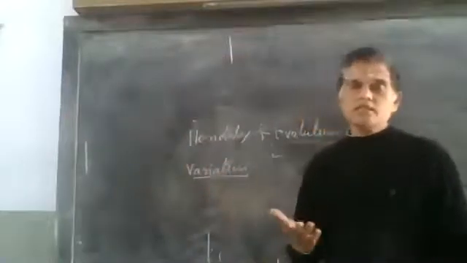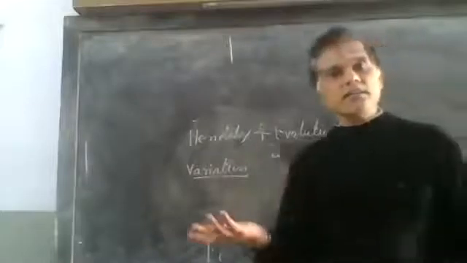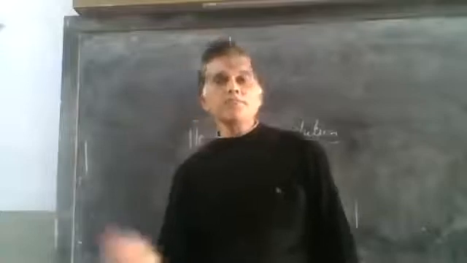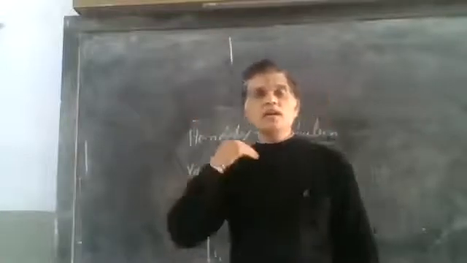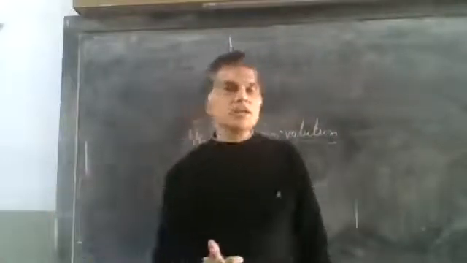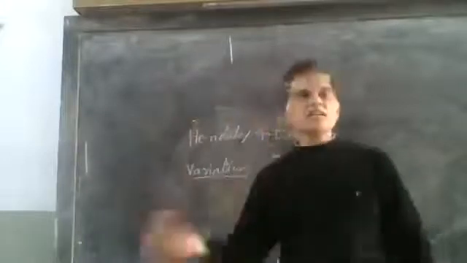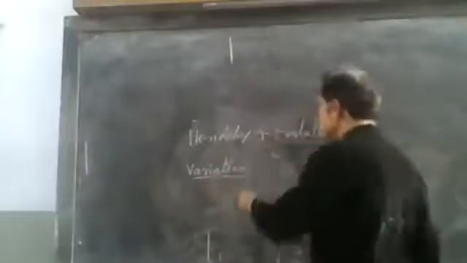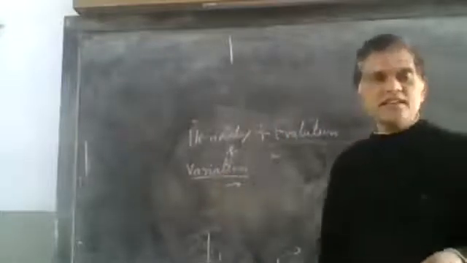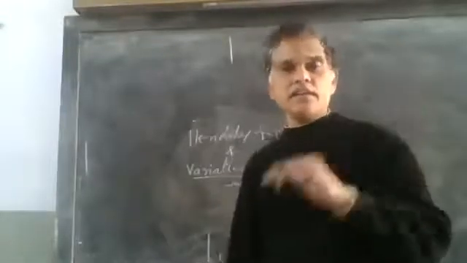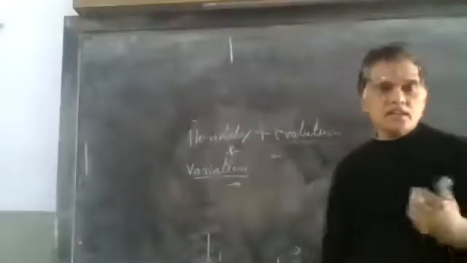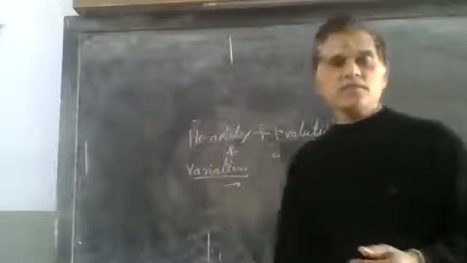A branch of science that deals with heredity and variation. Heredity means how the characters are transmitted from one generation to another generation, and variation means how differences occur in them. The branch of science in which we study heredity and variation is known as genetics.